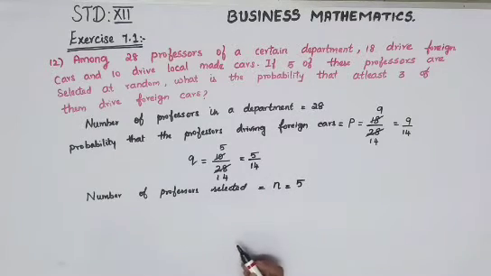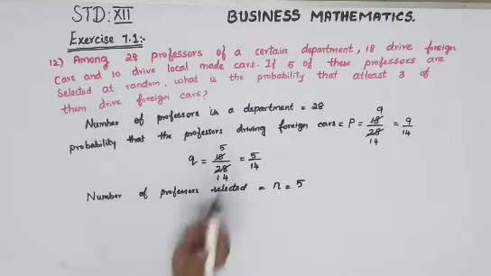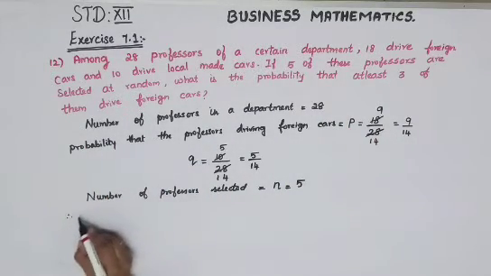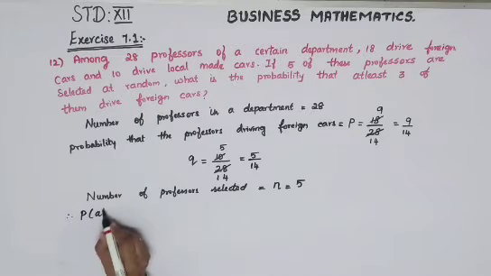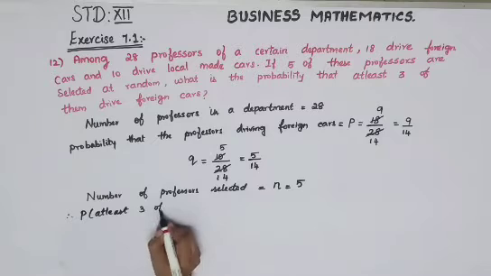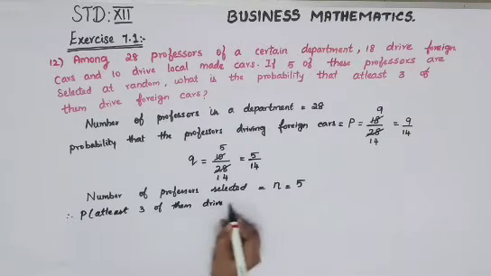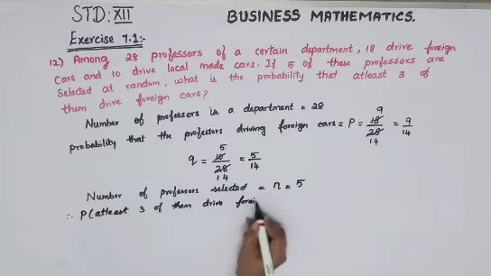Now what they are asking is, what is the probability that at least 3 of them drive foreign cars? Therefore, probability of at least 3 of them drive foreign cars